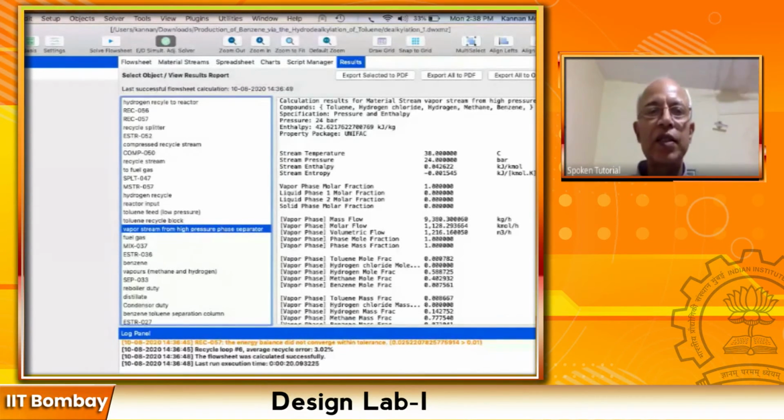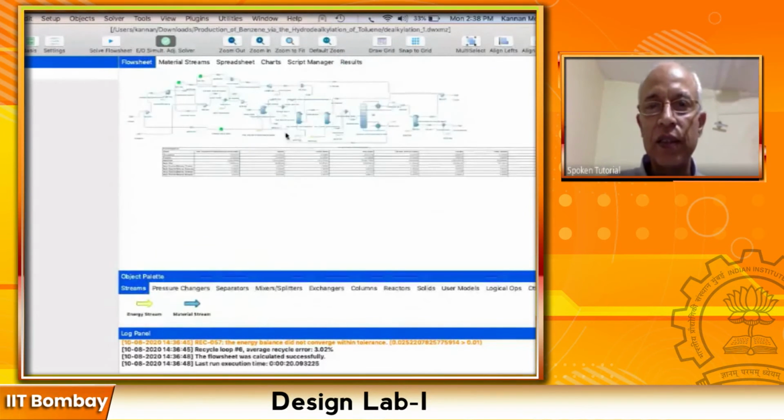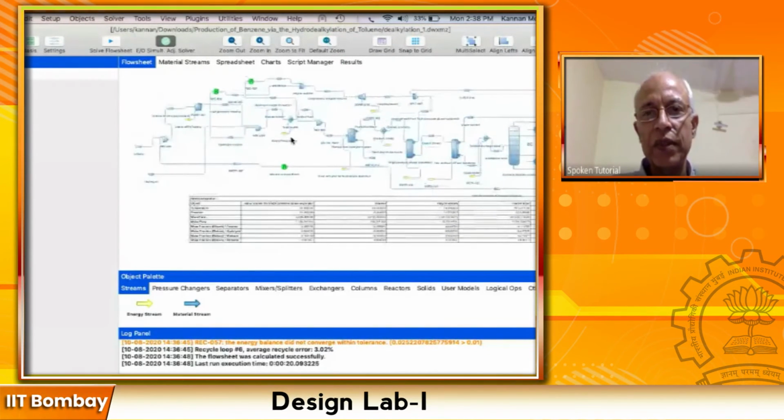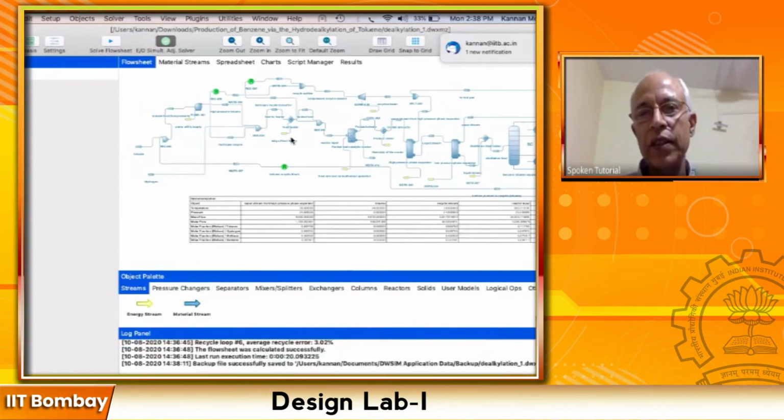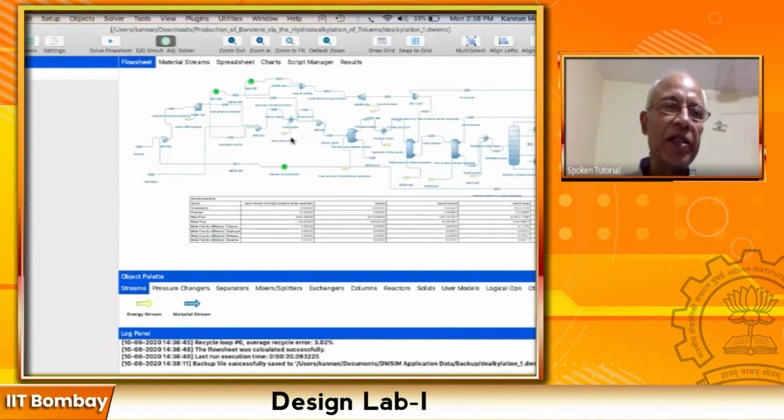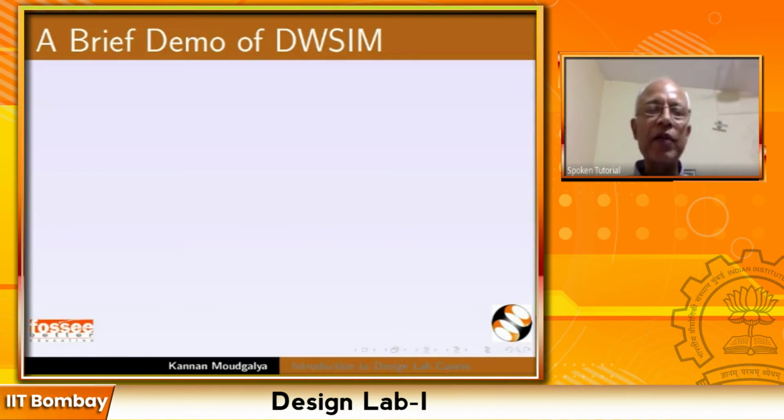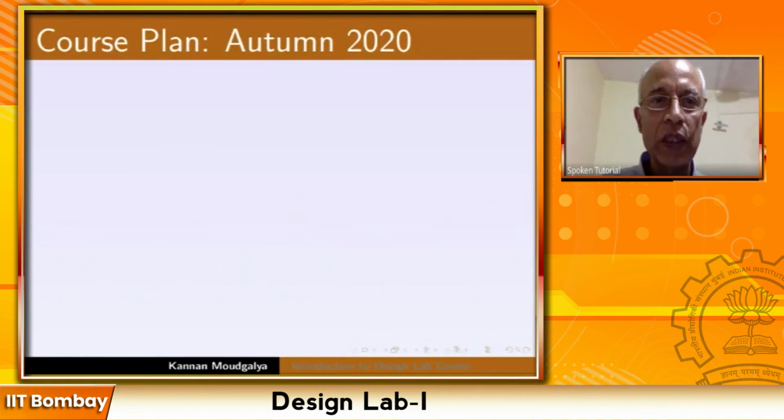So this is an example. I demonstrated this reasonably. I mean, it's not extremely easy, it's not extremely complicated, but it is something that we can actually demonstrate in a matter of few minutes in this class. So I gave a brief demo of DWSIM. Now I'm going to give a course plan for autumn 2020, that is the current semester. Mind you, it is only for the first half of this course that deals with flow sheeting.